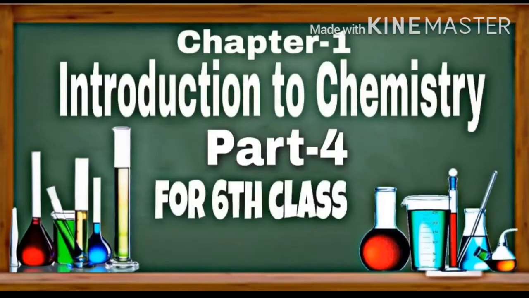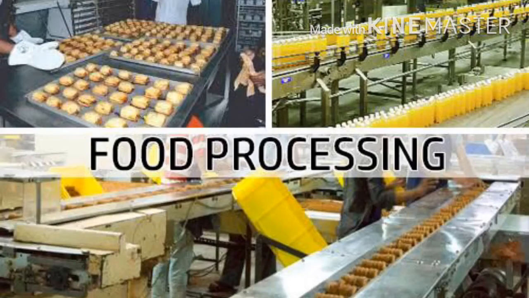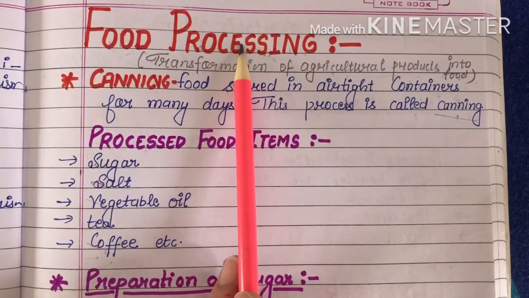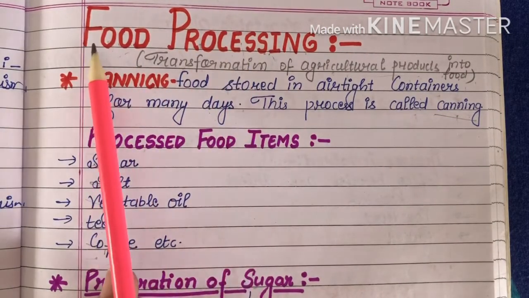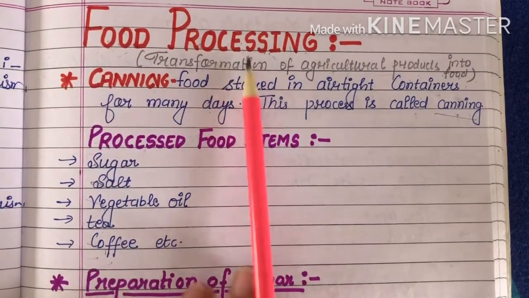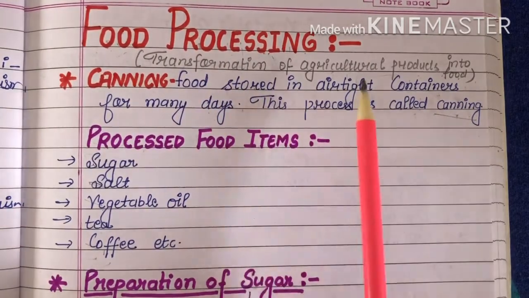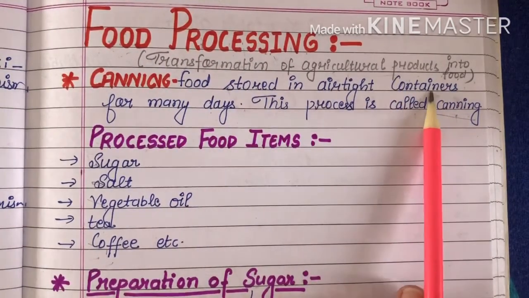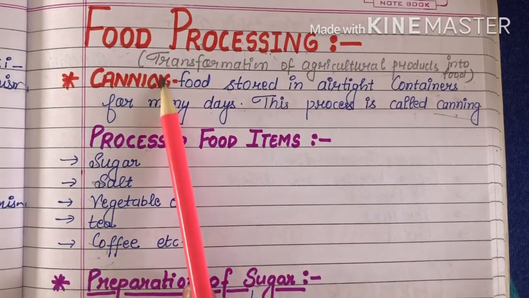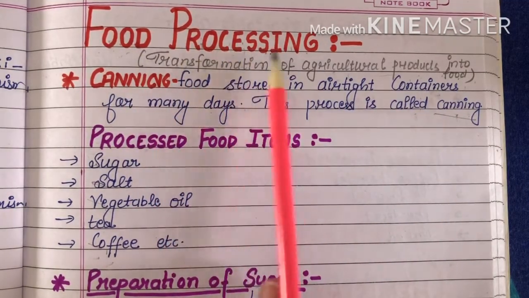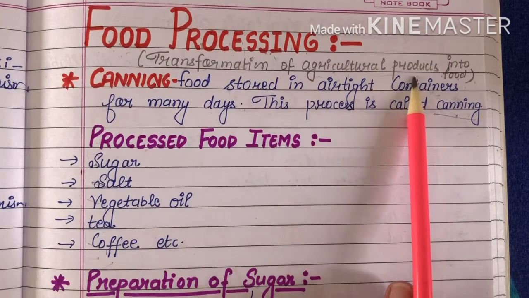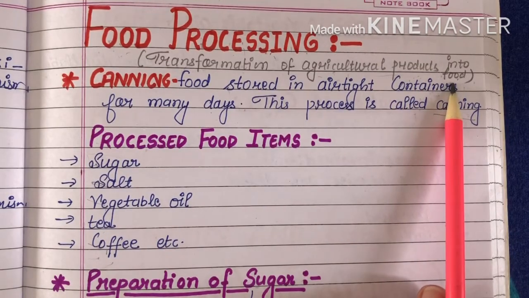So in the previous video we started applications of chemistry in our day to day life. Today we are going to study this topic further with food processing, on page number 13 of your book. So let's start. Food processing is the transformation of agriculture products into food. That type of transformation is called food processing, meaning when agriculture products change into some food materials.